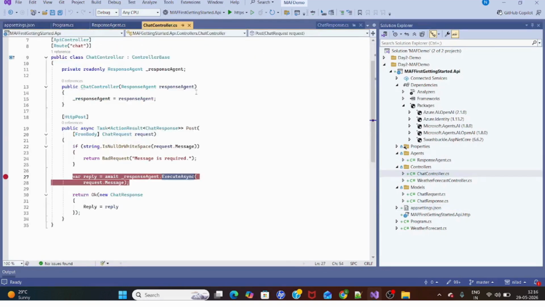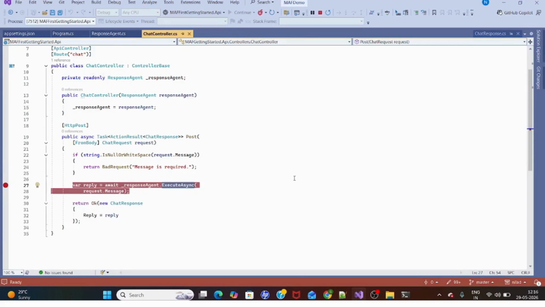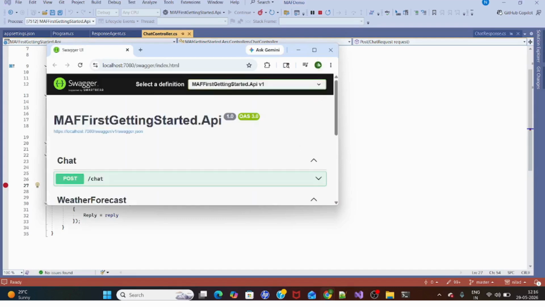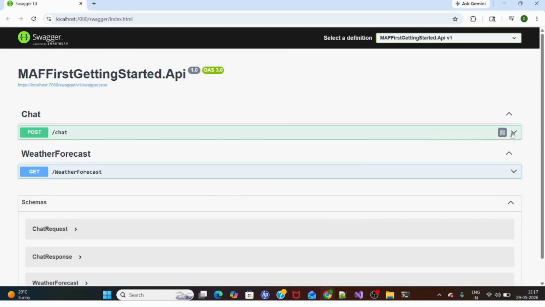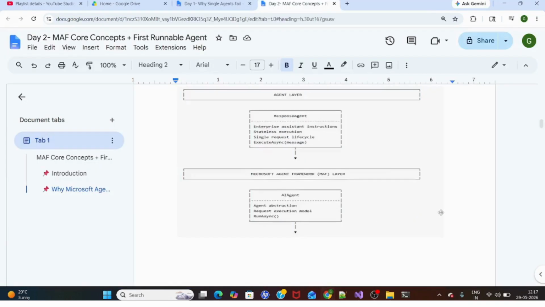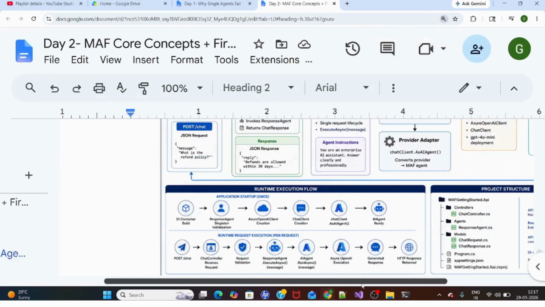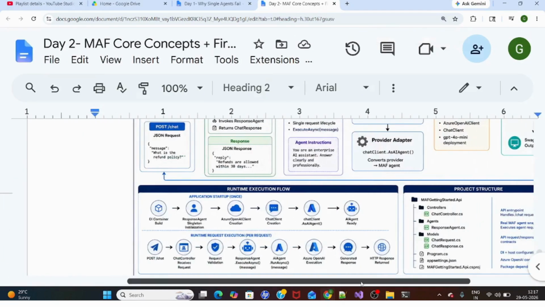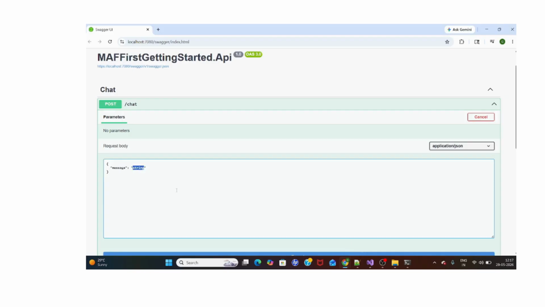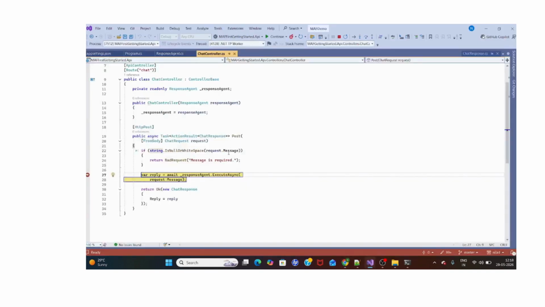So let's see how it works. We'll take the same input: where is the refund policy? It will check the message validation.